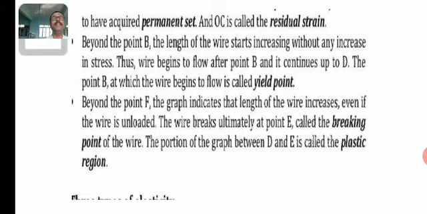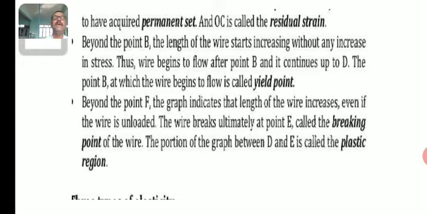Beyond the point B, the length of the wire starts increasing without any increase in stress. Thus, the wire begins to flow after point B and it continues up to D.